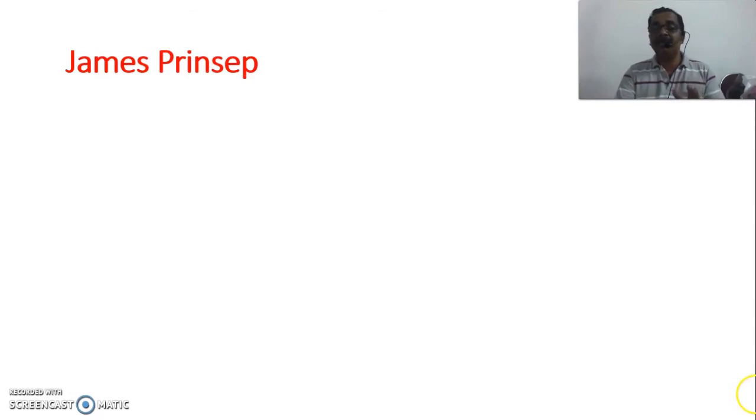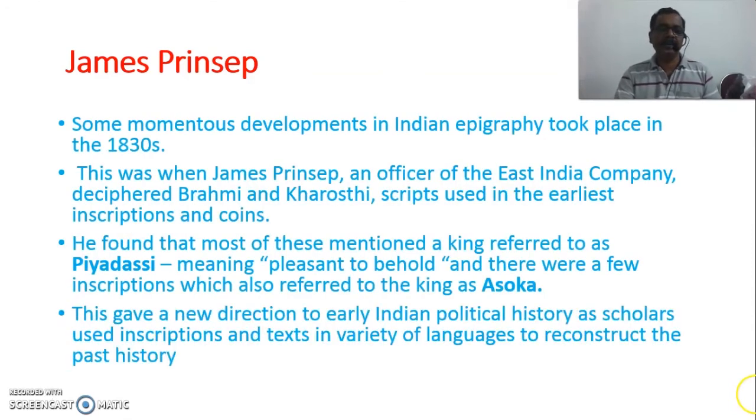And here James Prinsep made a big contribution in the field of Indian history. What he did, let us see. Some momentous developments in Indian epigraphy took place in the 1830s, because at that time James Prinsep was here. It was his contribution. This was when James Prinsep, an officer of the East India Company, deciphered the Brahmi and Kharosthi scripts used in the earliest inscriptions and coins. And this opened a new chapter in the history of India.